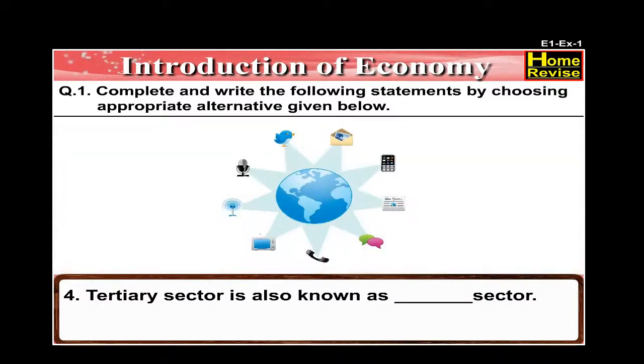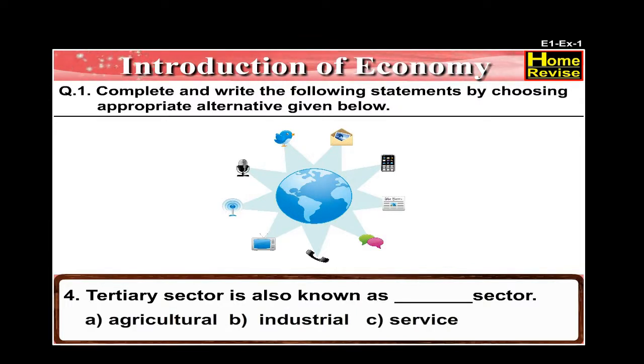Number 4. Tertiary sector is also known as dash sector. Your options are agricultural, industrial, or service. The answer is tertiary sector is also known as service sector.